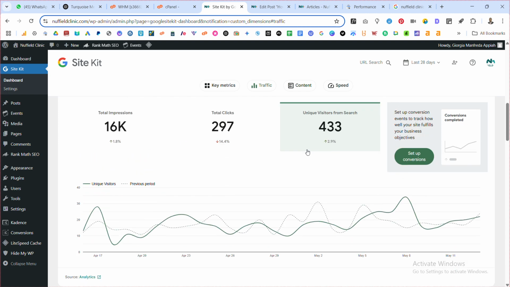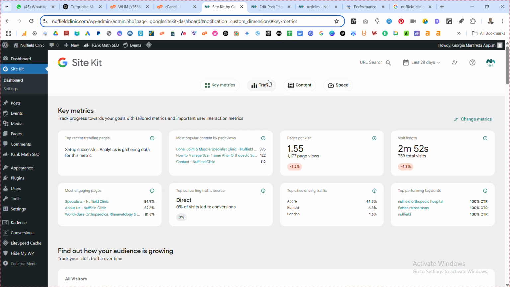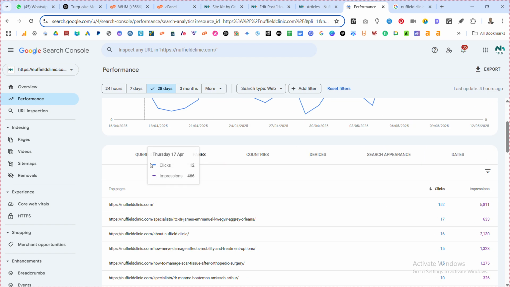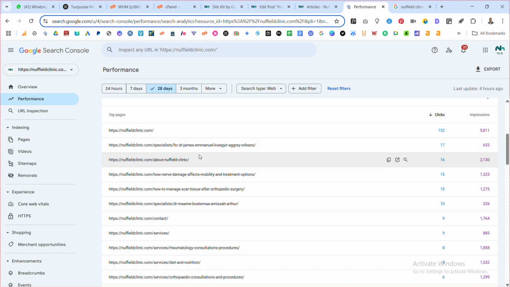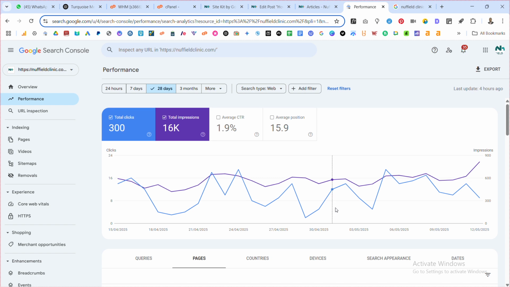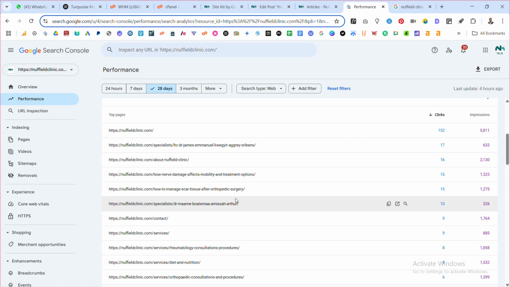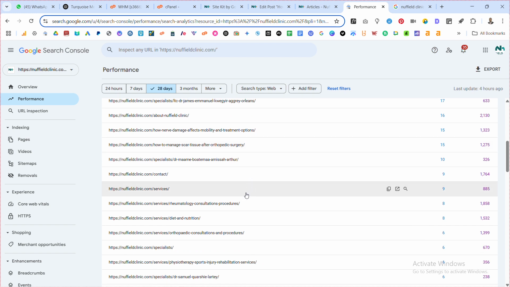I'll share another one from Google Analytics directly. When you go to Google Analytics directly and look at the top pages, you see it here. How nerve damage affects mobility and treatment options is in here, bringing 15 clicks in the last 28 days. And how to manage scar tissue after orthopedic surgery is also doing very well.